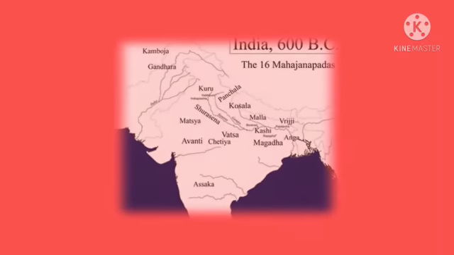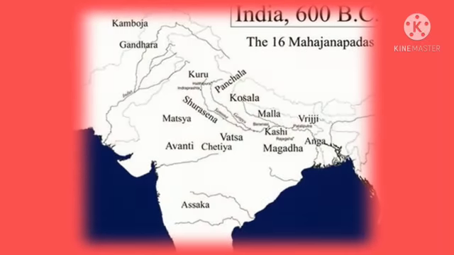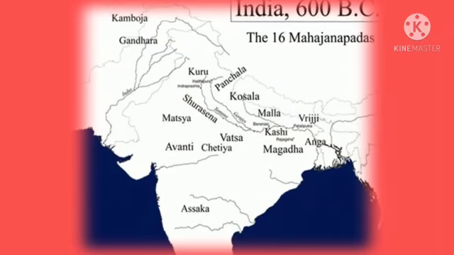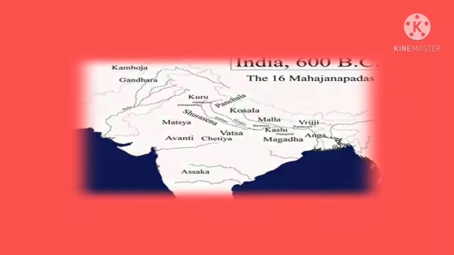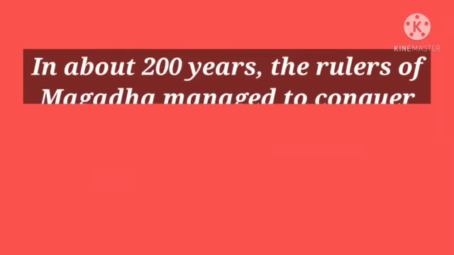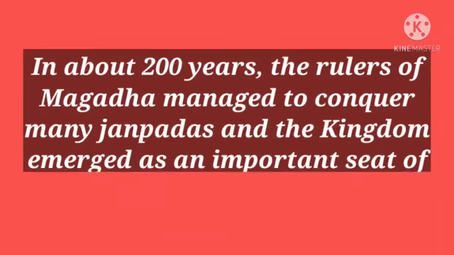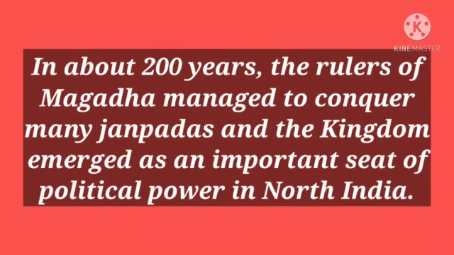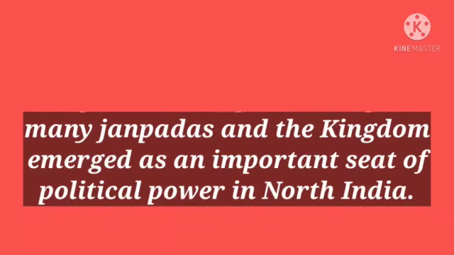According to Buddhist literature, by the 6th century BC, there were 16 Mahajanapadas in the Indian subcontinent, such as Gandhara, Kashi, Vajji, Kosala, and Magadha. In about 200 years, the rulers of Magadha managed to conquer many Janapadas, and the kingdom emerged as an important seat of political power in North India.